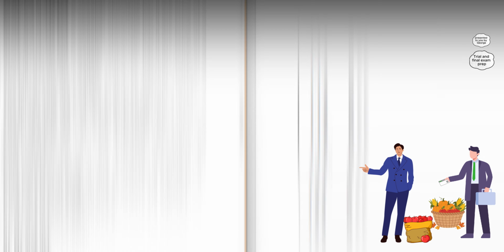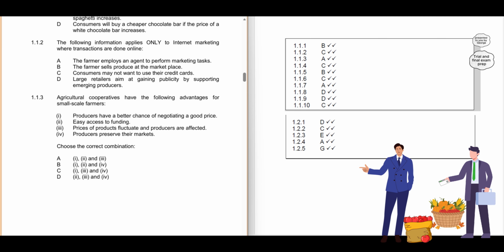1.1.3. Agricultural cooperatives have the following advantages for small-scale farmers. 1. Producers have a better chance of negotiating a good price. 2. Easy access to funding. 3. Prices of products fluctuate and producers are affected. 4. Producers preserve their markets. Choose the correct combination. A. 1, 2, and 3. B. 1, 2, and 4. C. 1, 3, and 4. D. 2, 3, and 4. The correct answer is A.